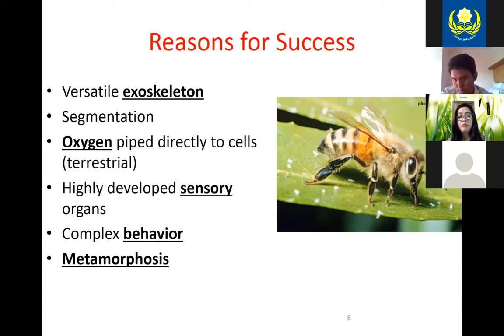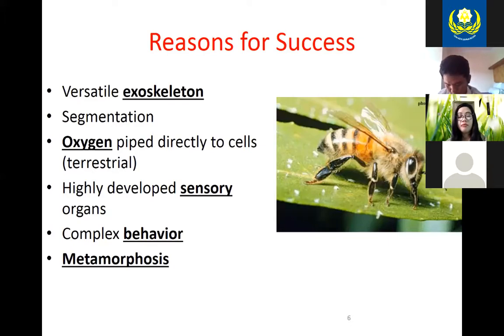This is mainly for the land animals. The arthropods that live in the ocean are going to have gills for gas exchange. Arthropods in general have very highly developed sense organs. They have large eyes to help them see light and movement. They've got antennae that help them sense their environment. Some of them have specialized taste cells that will help them identify things.